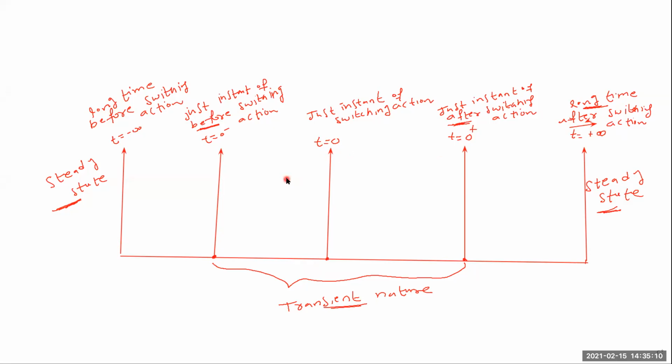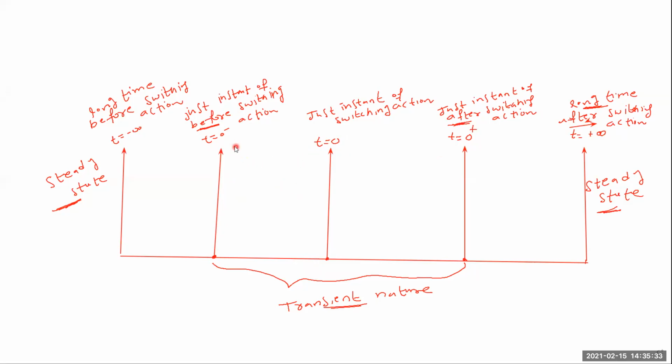Similarly, the capacitor also does not allow sudden changes in voltage in this position, between t is equal to 0 minus and 0 plus.